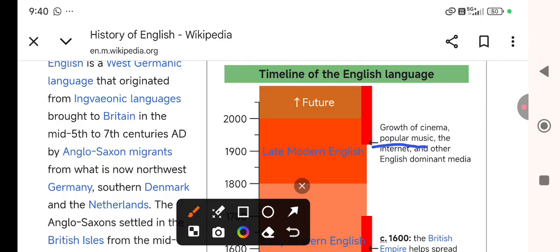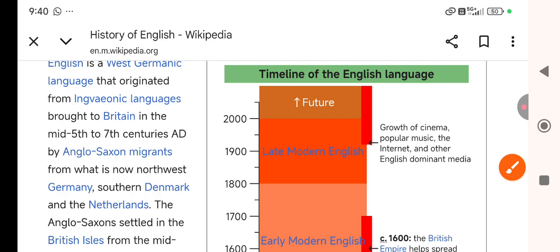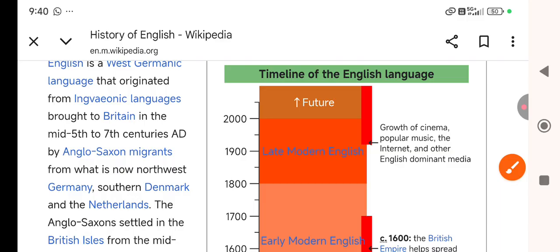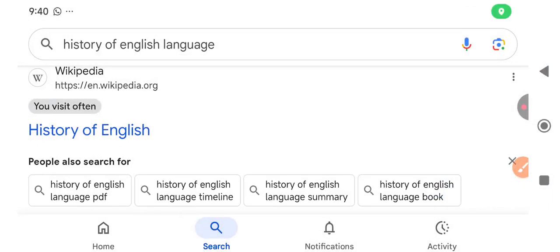Popular music, internet, and other English dominant media. These are the reasons for late modern English. So these were the reasons I was searching.